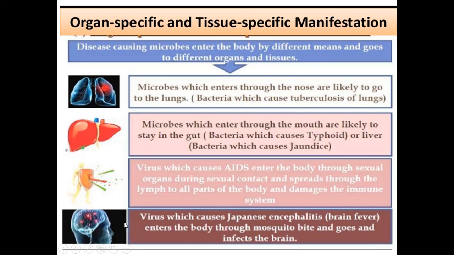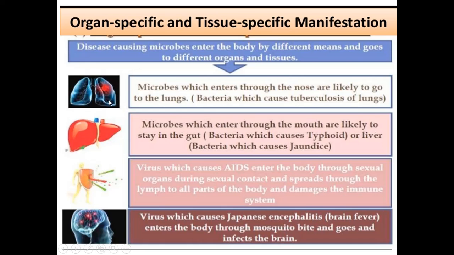And the virus which causes Japanese encephalitis is called brain fever. Brain fever is caused by the Japanese encephalitis virus, which enters the body through a mosquito bite and infects our brain. So these are some examples of organ specific disease.